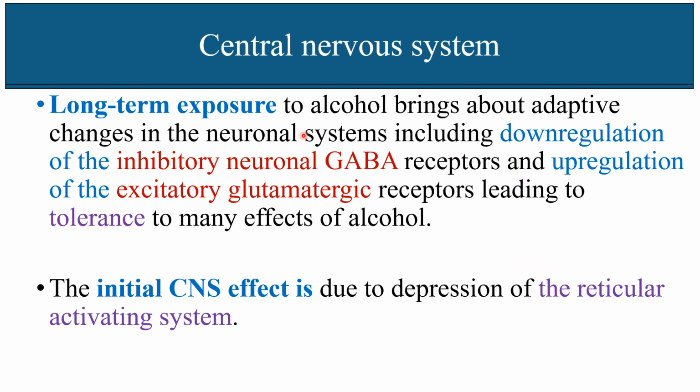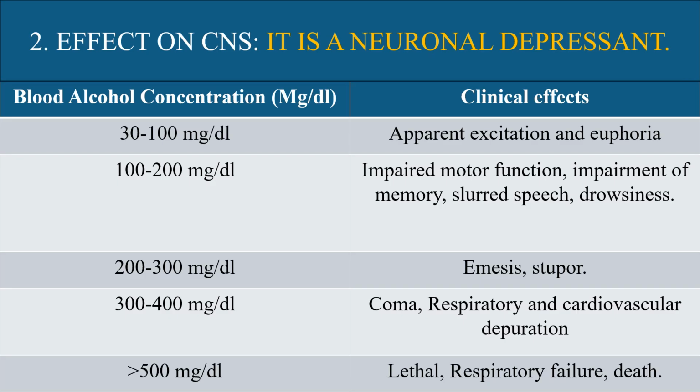Long-term exposure to alcohol brings about adaptive changes in the neuronal system, including downregulation of inhibitory GABA receptors and upregulation of excitatory glutamatergic receptors, leading to tolerance to many effects of alcohol. The initial CNS effect is due to depression of the reticular activating system. The effect of alcohol on the CNS is that of a neuronal depressant.